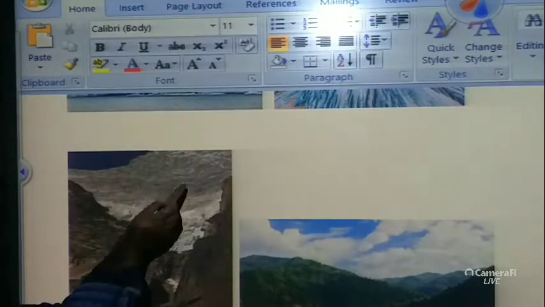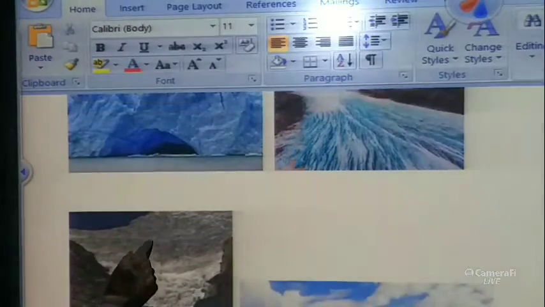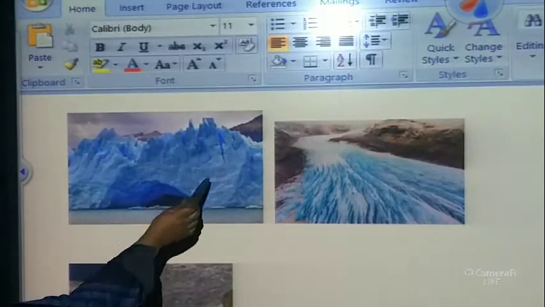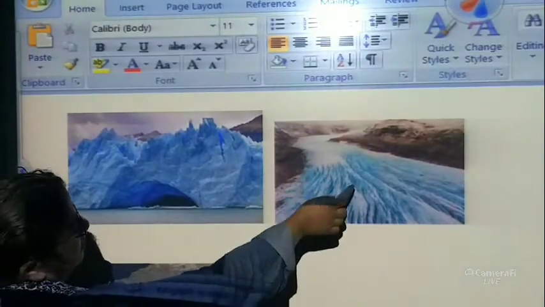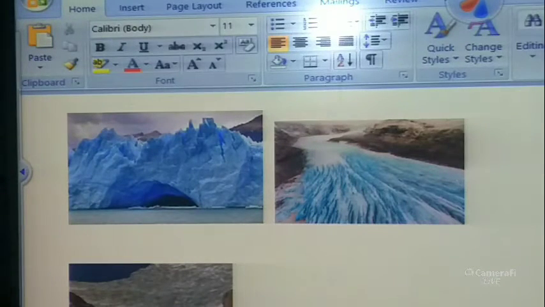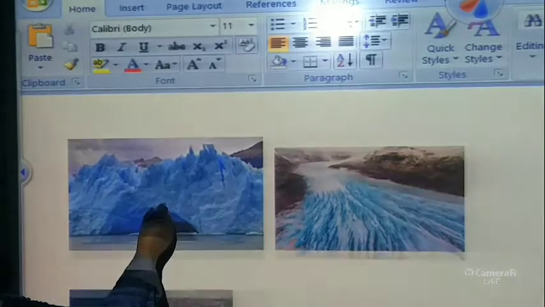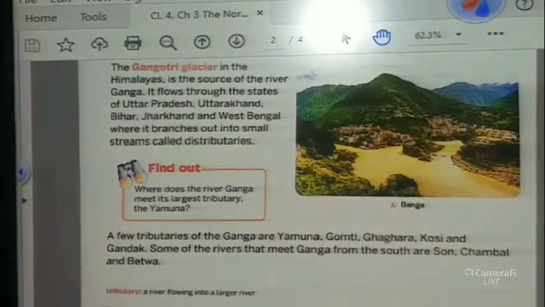Every day when it's snowing, it's getting accumulated, and hence it becomes like this. This is another glacier, and here you can see the river. And when the sun shines brightly, it starts melting. And if the glacier melts too much, then it becomes very hot. Okay. Now let us see.